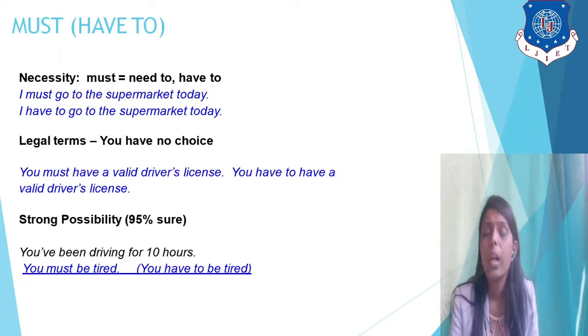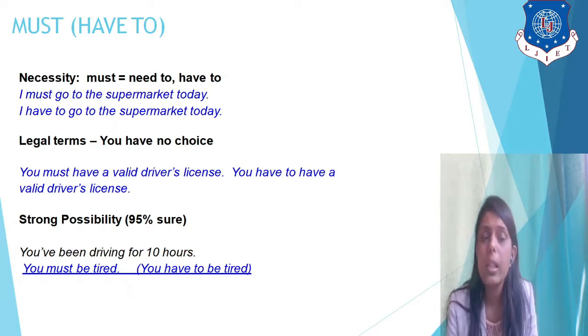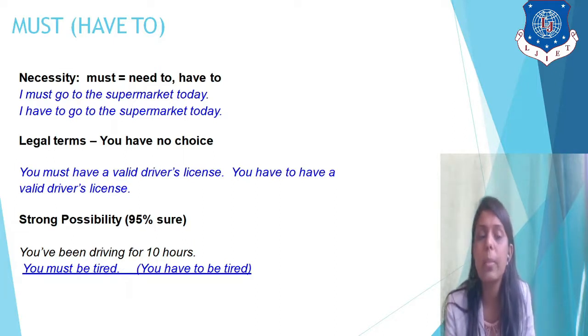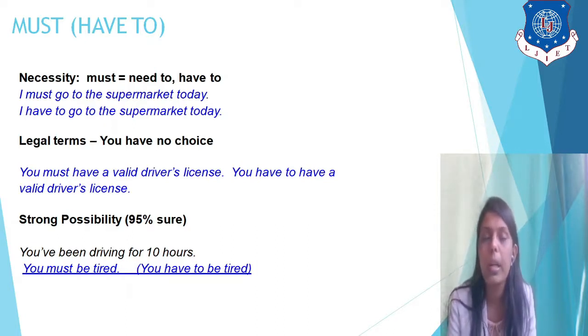Now must. Whenever you have to do something out of necessity, then you use must or have to. Legal terms, you have no choice. Strong possibility. When the possibility is too strong, when there is something legal, and when there is a necessity, you use must. For example, I must go to the supermarket today. All my groceries are over at home, so I have to go to the shopping market. So I have used must. I have to go to the shopping market today, right?